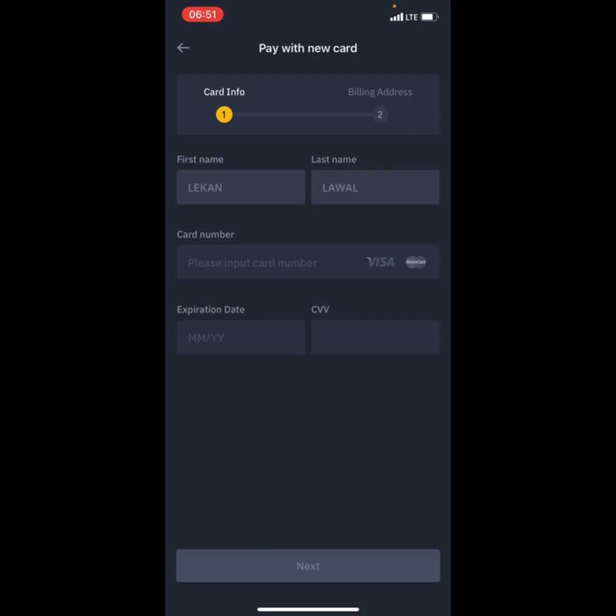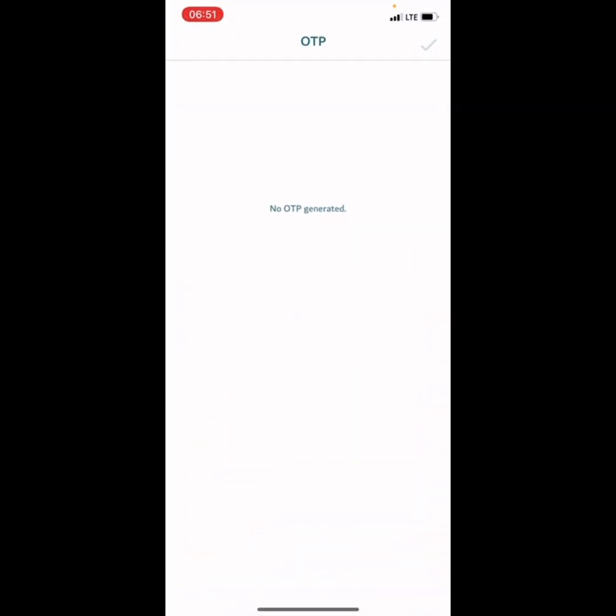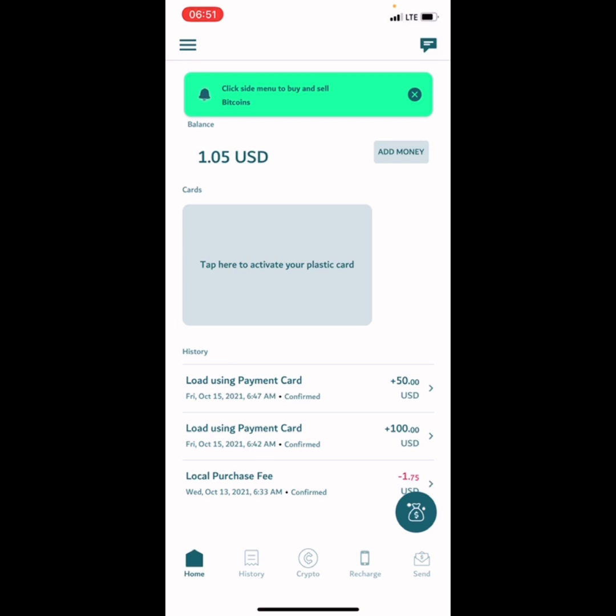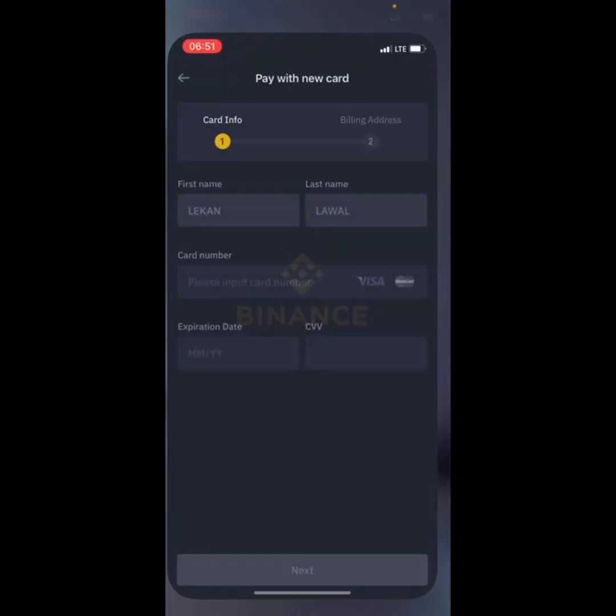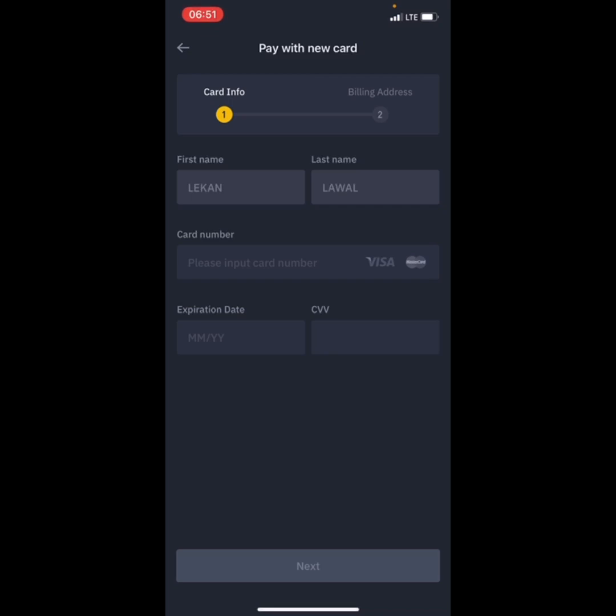The first thing you want to do is input your real name that you used to register on that account. For mine, it's Lawal Lekan. After I input my name right here, I'm going to input my card number, which is gotten from this account called PPY. Okay, gotten from here. The next thing is it will show you the billing address. This is where most of us make a mistake, so make sure you listen to this step carefully. This is where most of us make a mistake when it comes to adding the address. We proceed to input our Nigeria address, and immediately your card will be declined.